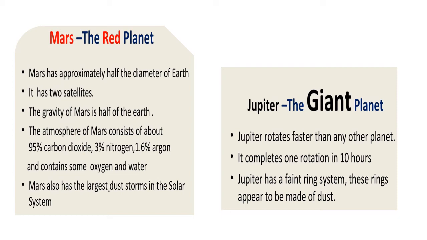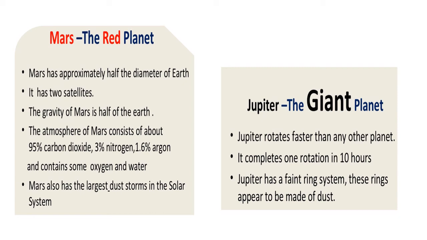If you are regular with the news clippings, you must have seen scientists finding sources of water on Mars, and I would appreciate it if you find some facts related to what our scientists have found on Mars. With Mars, we complete our inner planets.